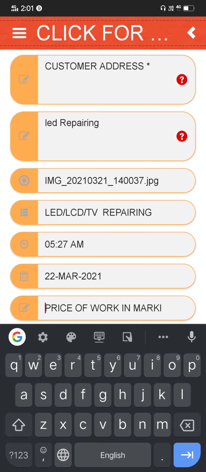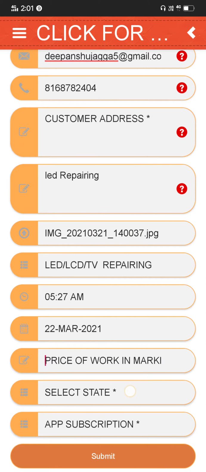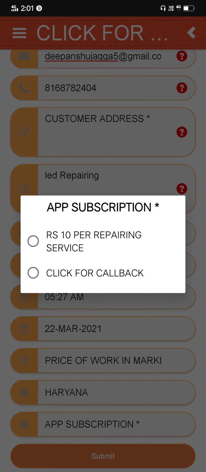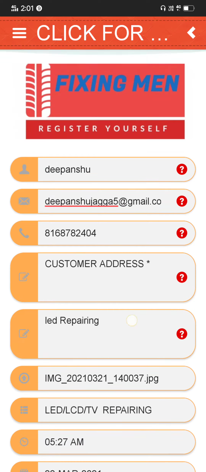Okay, and then select state. Okay, and as you know, our application or company charge is only 10 rupees per service, then click on that and click on submit.